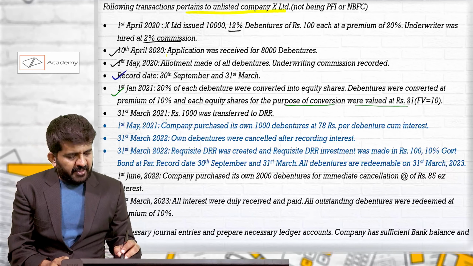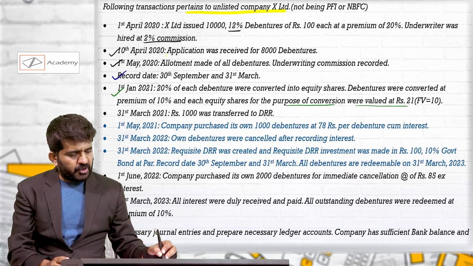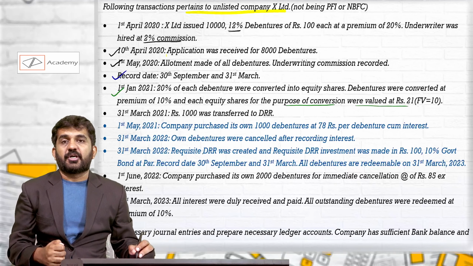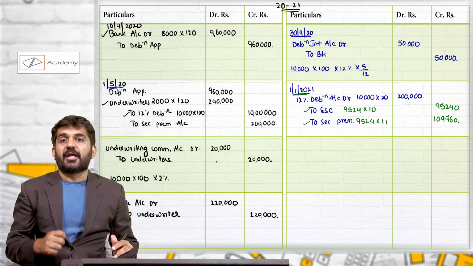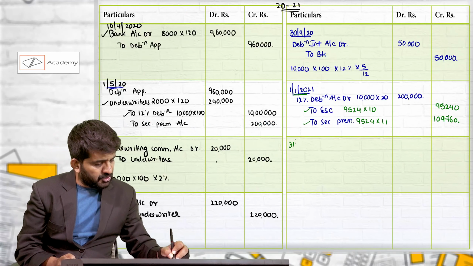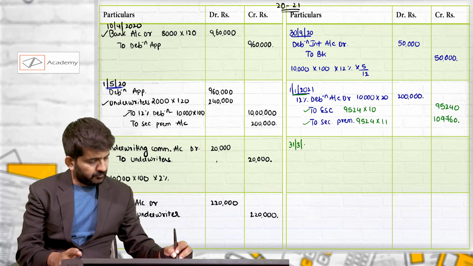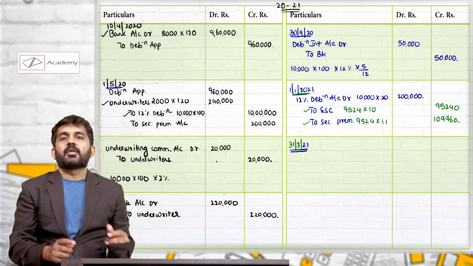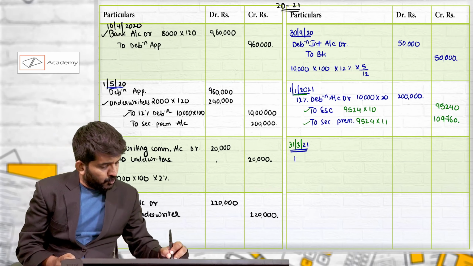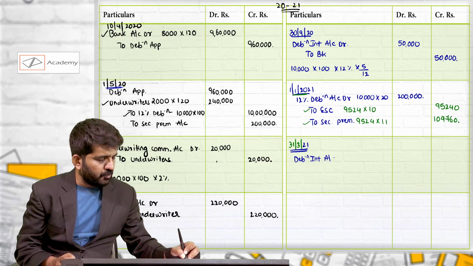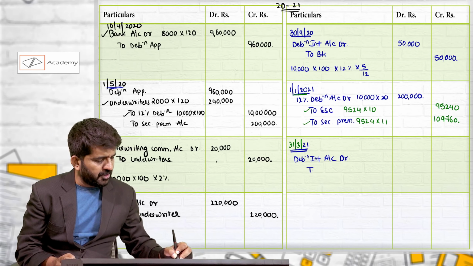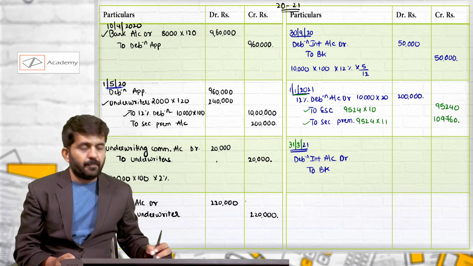On 31st March 2021, rupees 1,000 was transferred to debenture redemption reserve. Before that, let us calculate, because it is 31st March, the company will have to pay the interest: debenture interest account debit, which ultimately will be closed in P&L account, to bank.